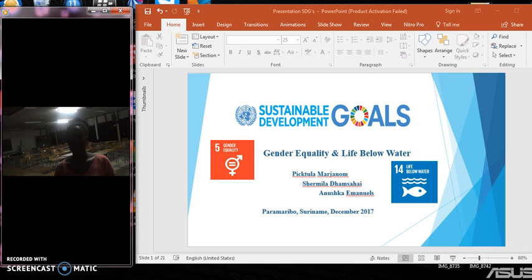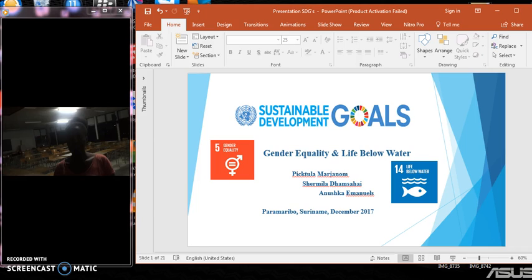The group consists of Picktula, Shermila, Emmanuel, Anushka. We have had the three development goals: gender equality and life below water. The SDGs definition. Let's begin with gender equality.